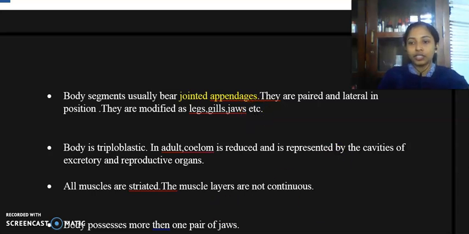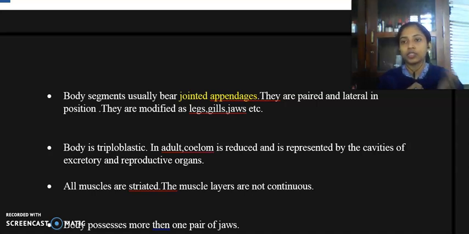And another feature is that their body is triploblastic. Triploblastic means their body possesses three different layers of cells, that is the outer ectodermal layer, the inner endodermal layer, and a middle layer which is called the mesodermal layer.